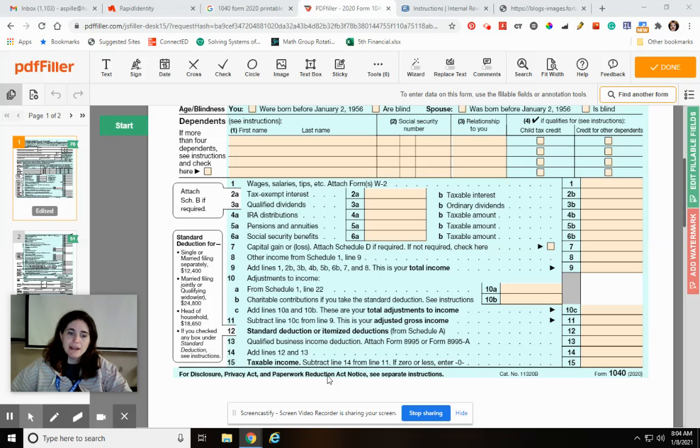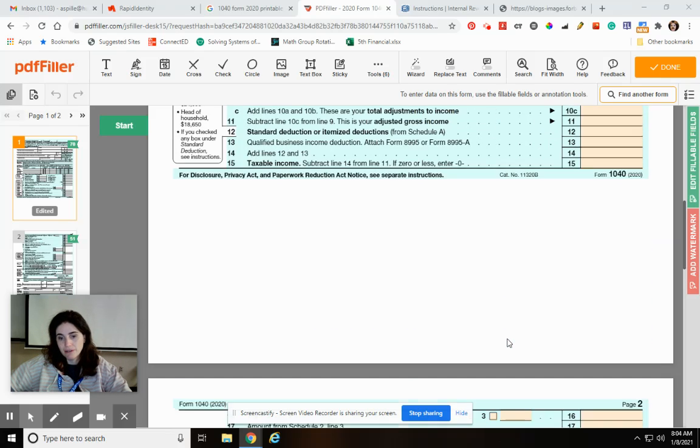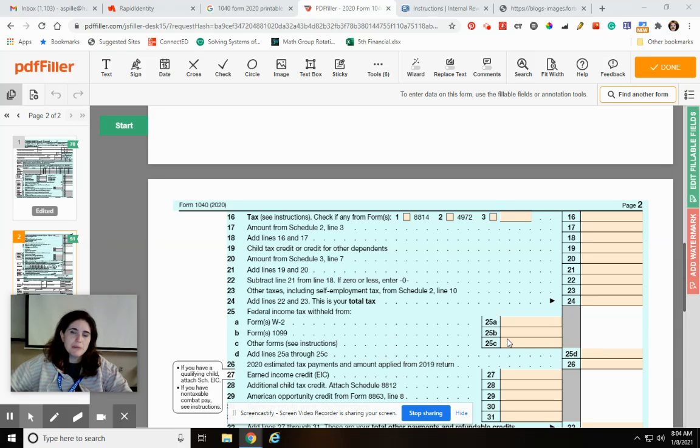So then you add lines 12 and 13 and put that here. And then taxable income. You're going to take 14 and subtract it from line 11. If it's 0 or less, you just put 0. So if you made less than your standard deduction, then you put 0. You don't owe anything. Anyway. Okay. Tax.